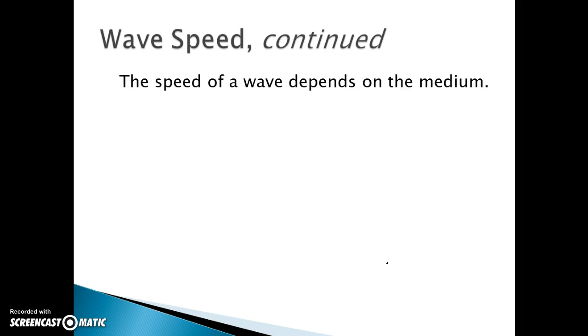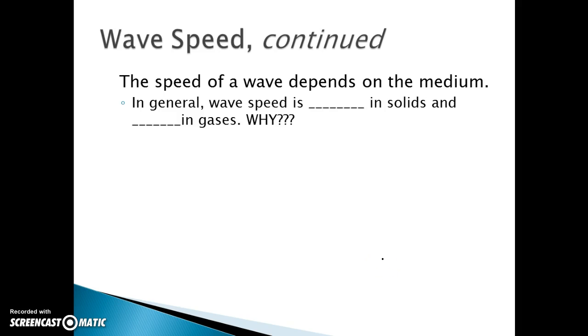Okay. All right, the speed of a wave depends on the medium that it's traveling through. So in general, wave speed is going to be greatest in solids and least in gases. Well, why do you think that's possible?